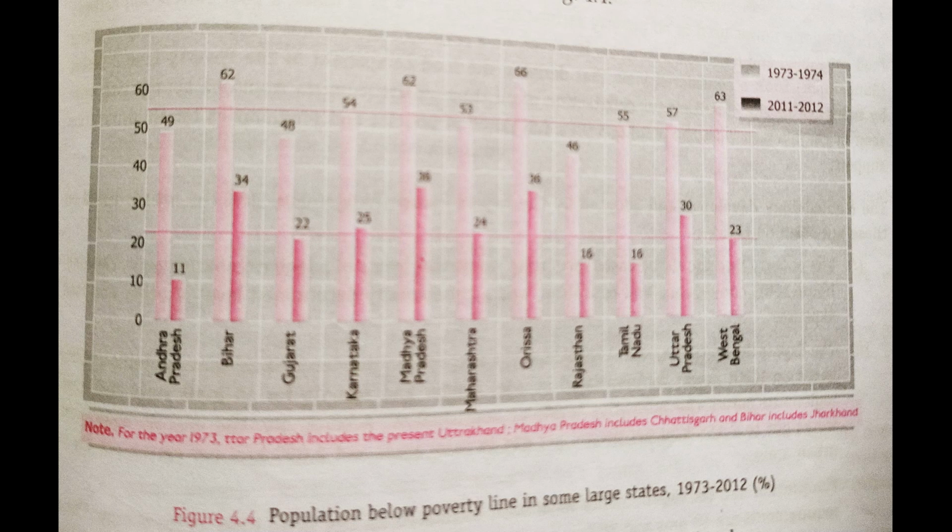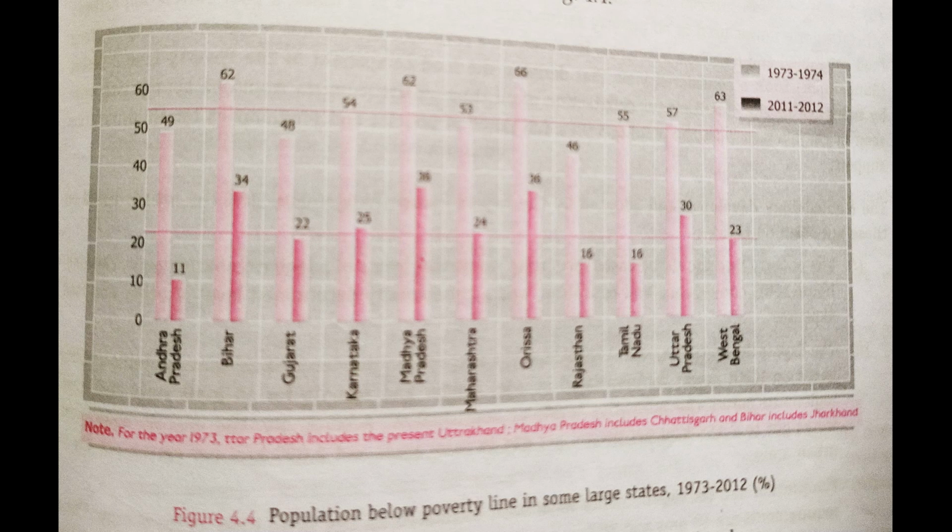So here you can see the poverty was reduced from 55% to 22% in Andhra Pradesh. In the year 73 to 74, the poverty of Andhra Pradesh was 49%, which was reduced in 2011 and 12 and became 11%. So a huge decline you can see here, from 49 to 11%.